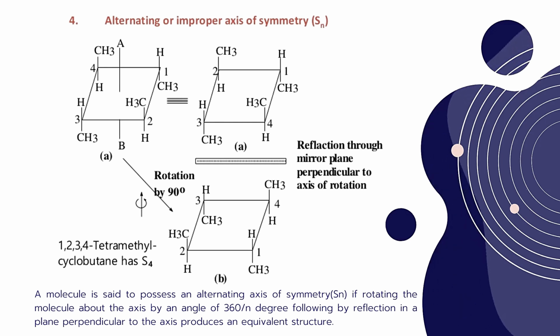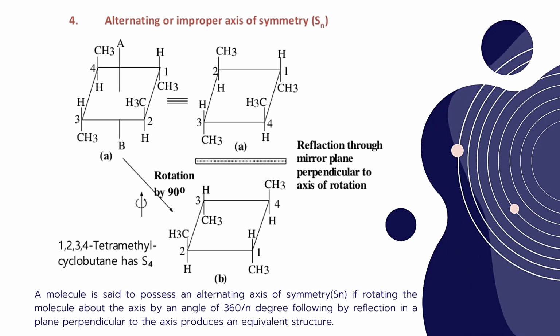Okay, so if you see the example of 1,2,3,4-tetramethyl cyclobutane, the A form and B form are there. Whenever we rotate the A form by 90 degrees, we will get the B form. Both A and B are not the same.